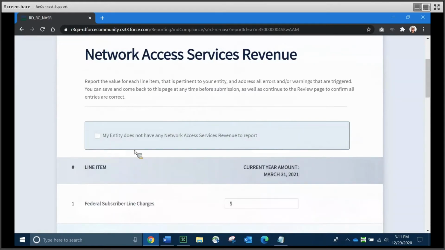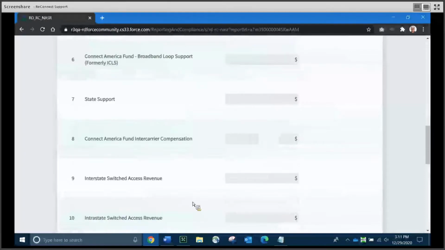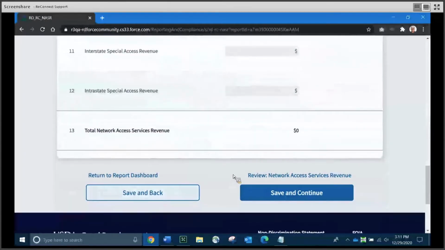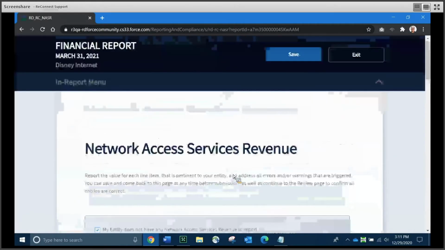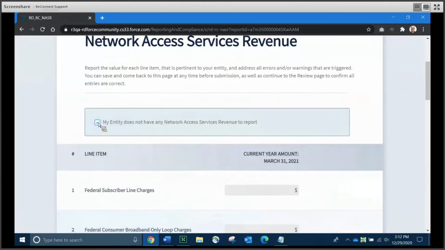So let's scroll down a little bit, and you'll notice that the first thing that you can do is if your entity does not have network access services revenues, you can simply click the checkbox. And you may have noticed that the data entry line on line 1 has grayed out. All of the data entry boxes are grayed out, as you can see as I scroll down through the report. And you'll be able to just click Save and Continue and move on with your work.